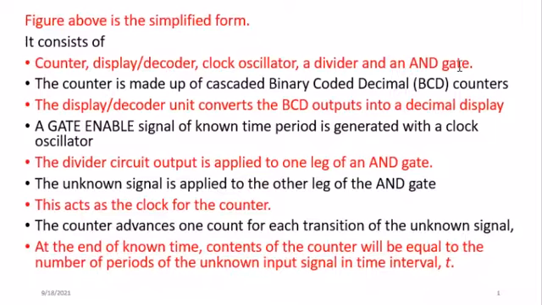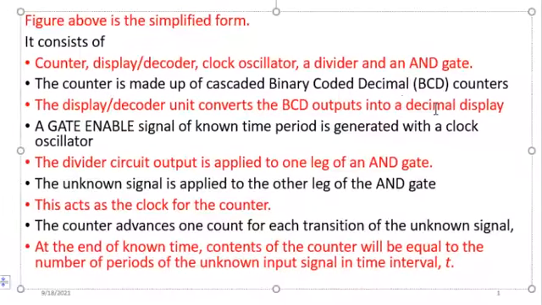The counter is made using BCD counters, that is binary coded decimals. So the display or the decoder on which our result is presented is the unit that will convert this BCD into a typical decimal display.